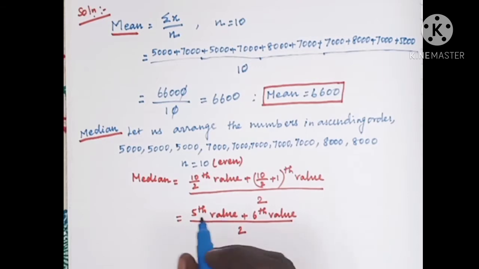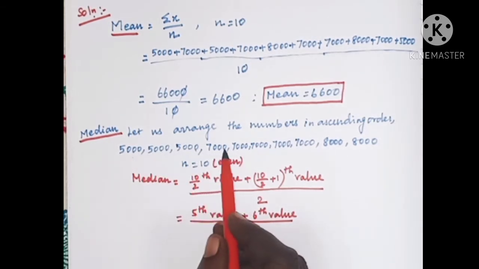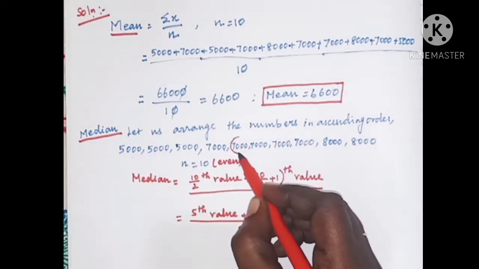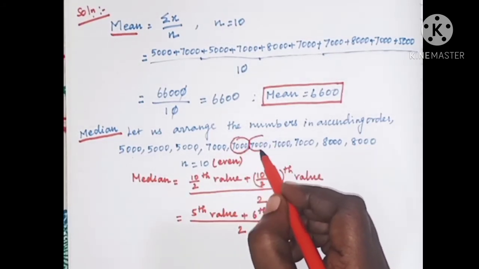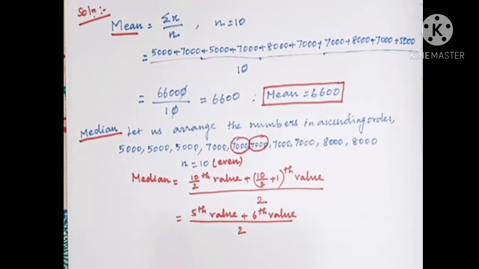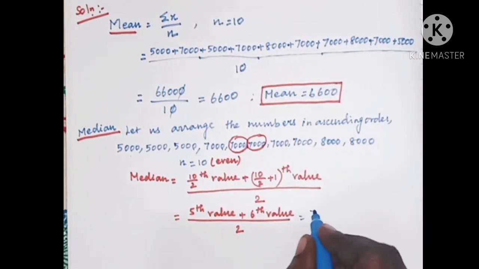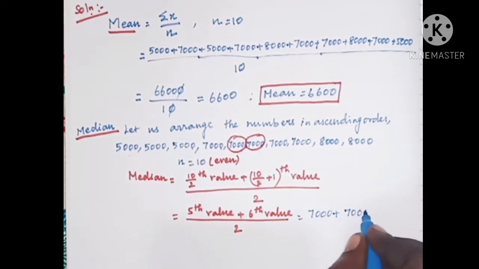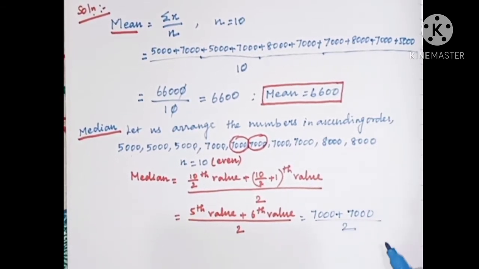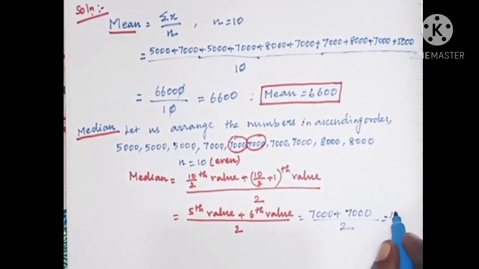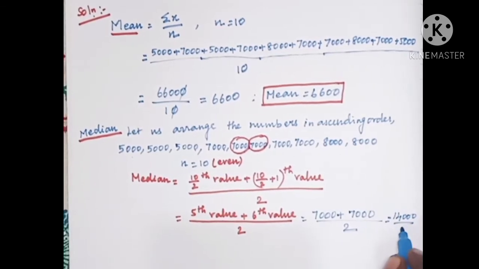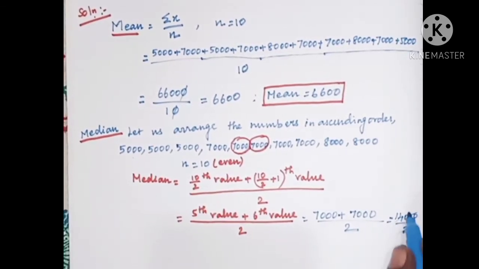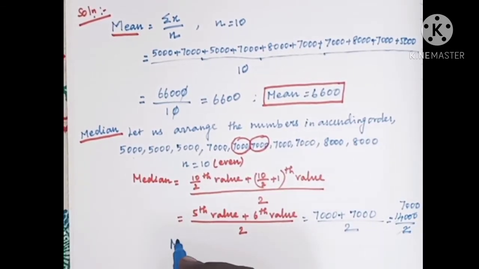Now what is your 5th value? 1, 2, 3, 4, 5. This is your 5th value and this is your 6th value. So your 5th value is 7000 plus your 6th value is 7000, divided by 2. 7000 plus 7000 is 14,000 divided by 2.